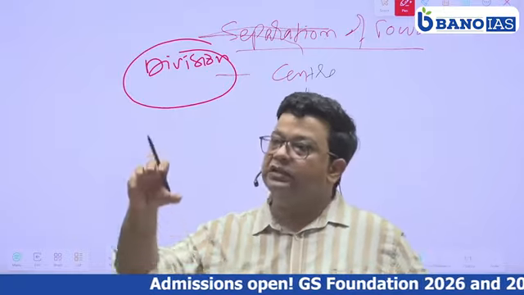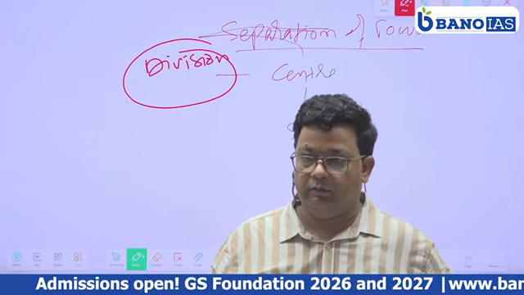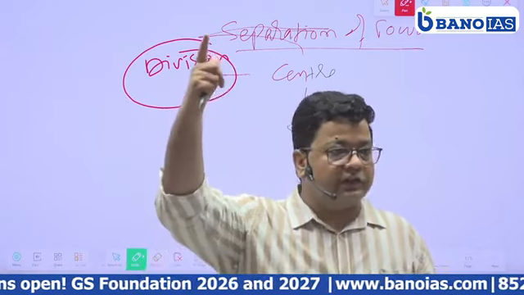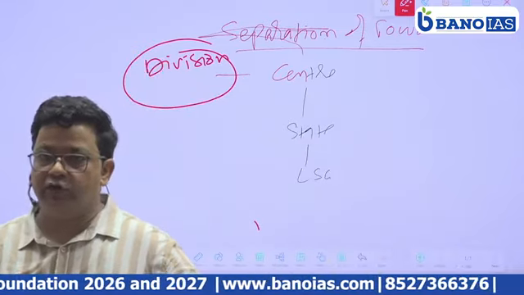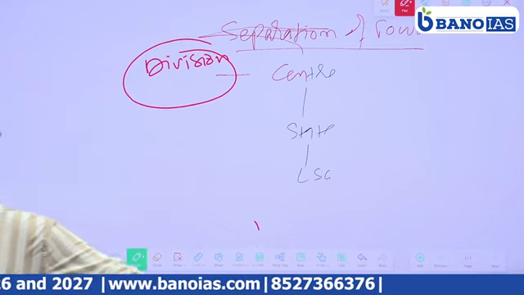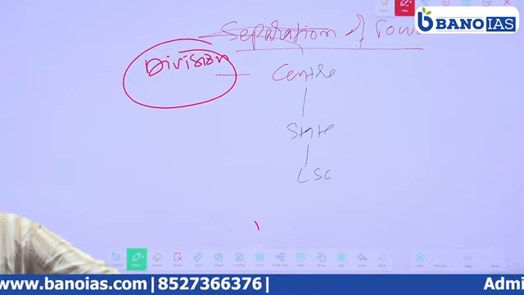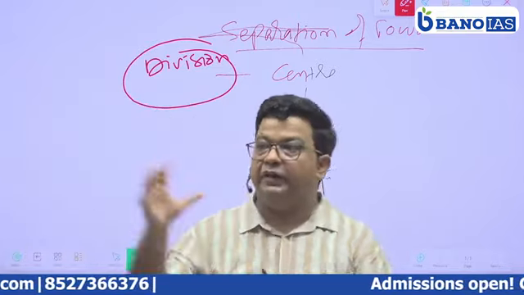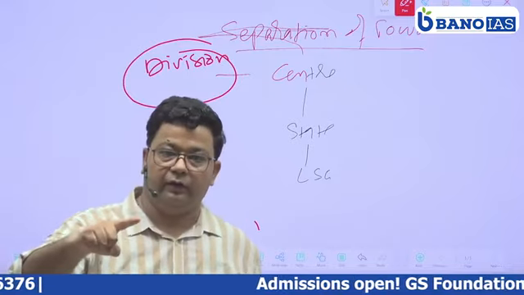The power is divided between the governments. We have a three-tier government: the central Union government, the state government, and after 1992 the third tier, that is local self-government, panchayati raj or municipalities. When all the stakeholders have been given separate powers to function on their own, that is known as division of power.